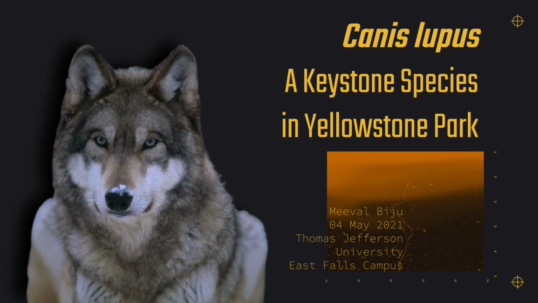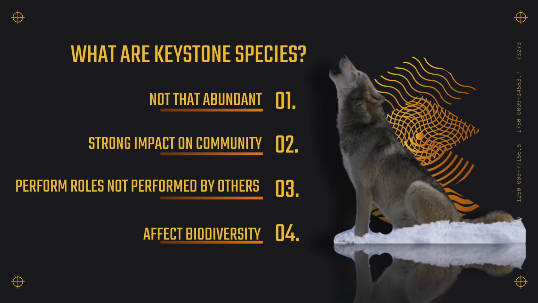My name is Meval Biju, and I will be explaining the keystone species concept and how the Canis lupus in Yellowstone Park is considered one. Keystone species are not abundant in a community. However, their unique and various interactions with other organisms dramatically impact their ecosystems. Keystone species affect biodiversity, which can be measured by species richness, ecosystem diversity, and genetic diversity.